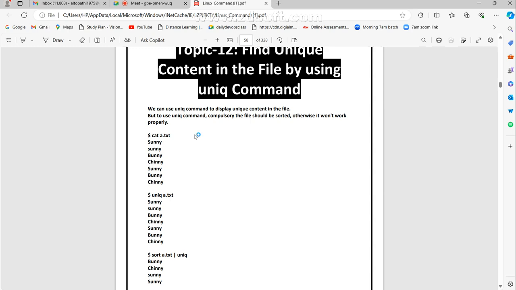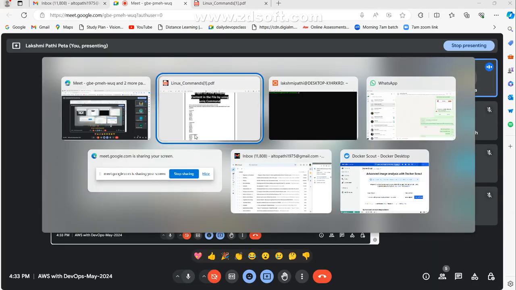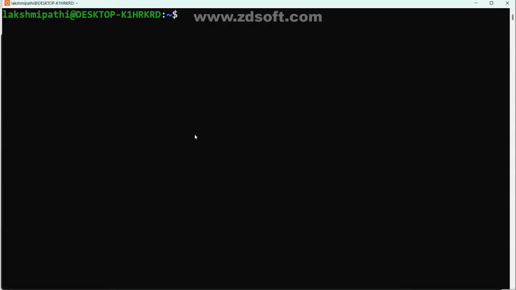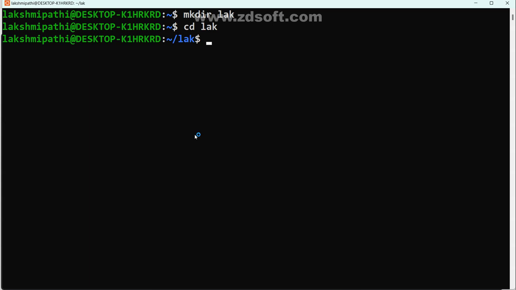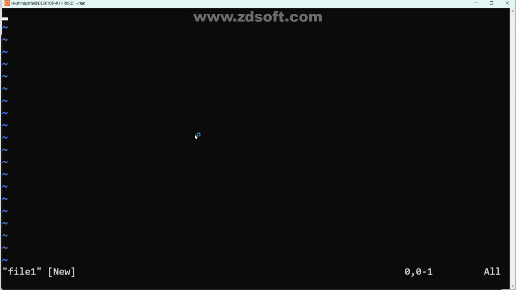I may create one folder quickly. Now mkdir LAK. Then vi file1. Within file1, I'll write the same content twice or thrice.